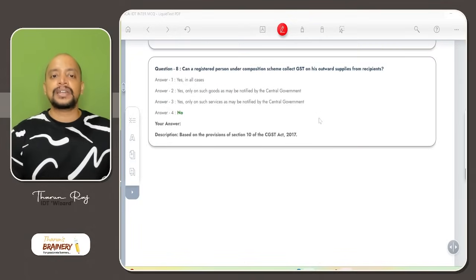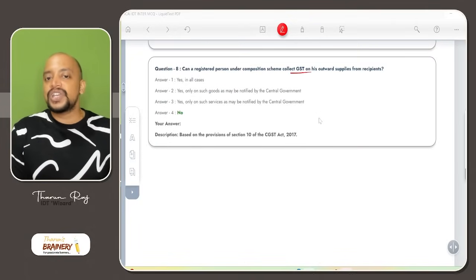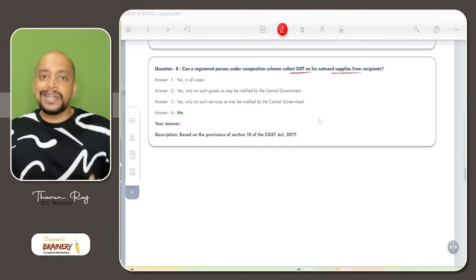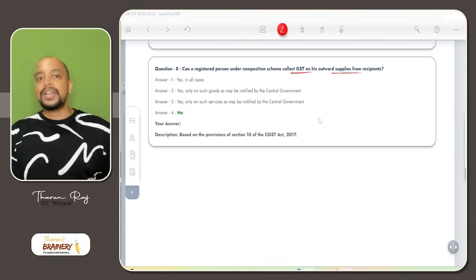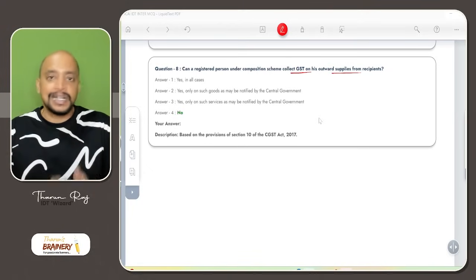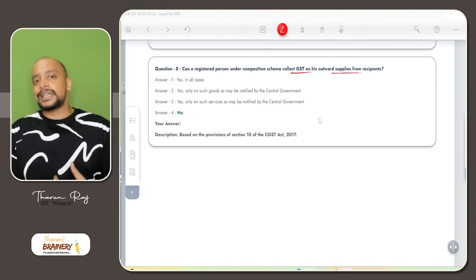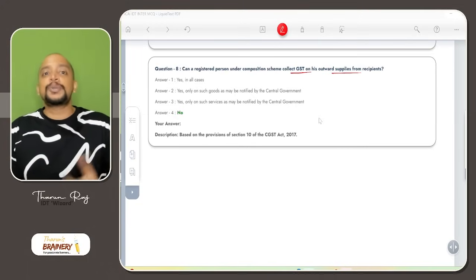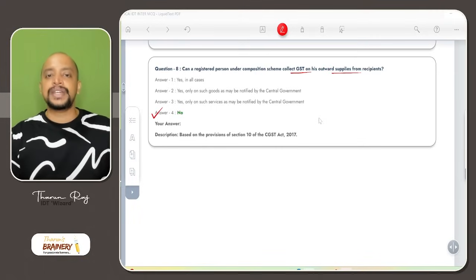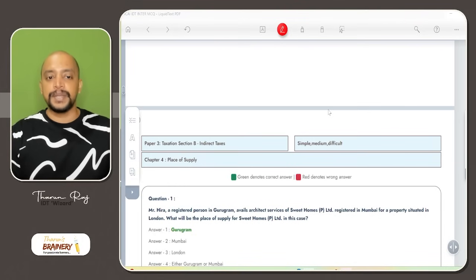Can a registered person under composition scheme collect GST on his outward supply from the recipient? No. There are two disadvantages for a person opting for composition scheme. They cannot collect GST on their outward supplies from their customers, and they cannot take ITC on their inward supplies. So they need to pay GST out of their own pocket. No, they cannot recover GST from their recipients.